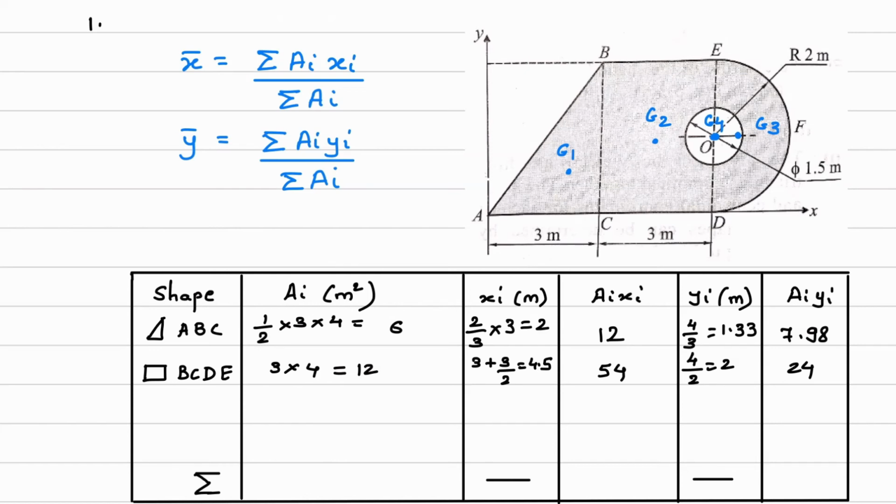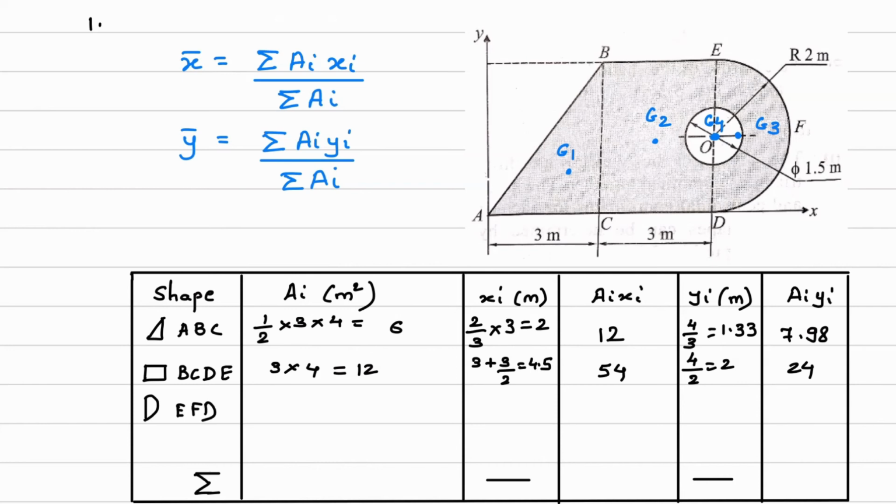Now the third geometry is this semicircle. For the semicircle we have marked G3 over here. So what will be x bar? x3 will be how much? From point A, it will be this 3 plus this 3 plus this distance. What is this distance? We had discussed in the formula, 4r upon 3 pi. So I'll write it down. Next is semicircle EFD.